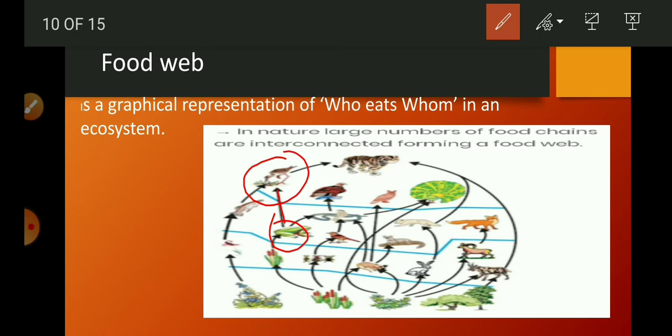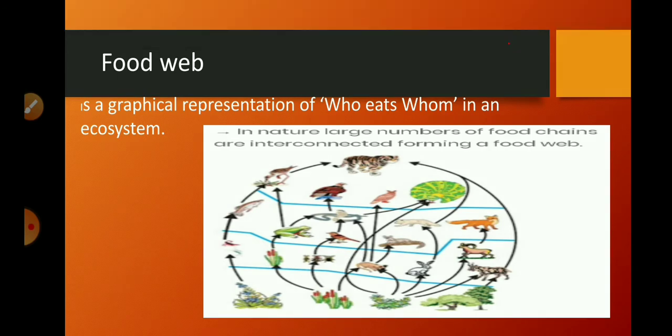Again, there are many animals which are part of more than one food chain, and by that they form a network of food chains, and that network of food chains is called a food web. So in nature, large numbers of food chains are interconnected and form a food web.